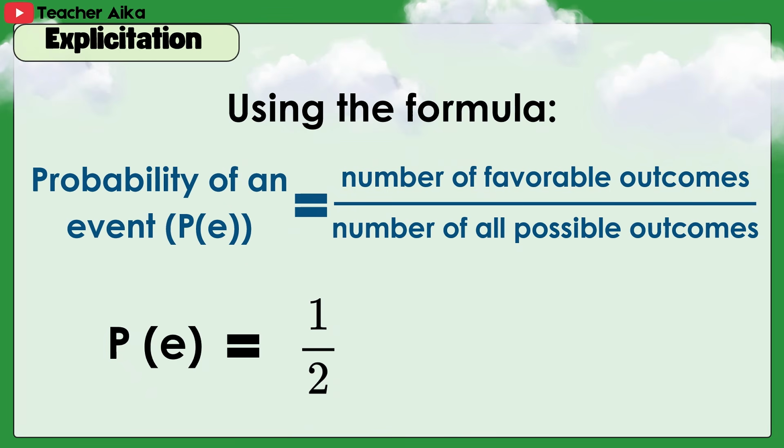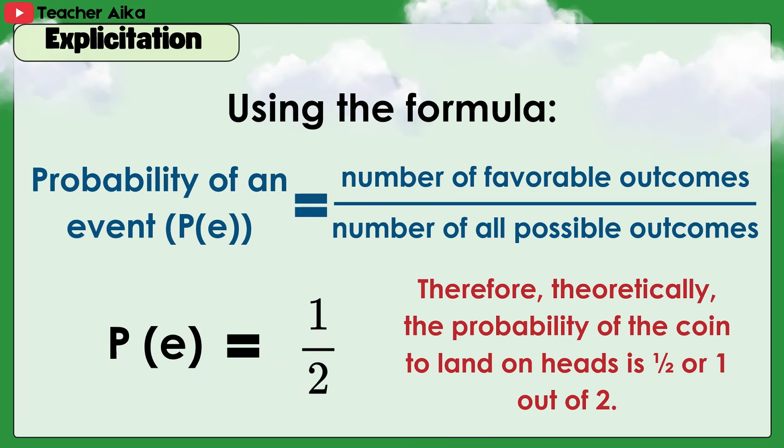Using the formula, probability of an event equals number of favorable outcomes over number of all possible outcomes. 1/2 is the answer. Therefore, theoretically, the probability of the coin landing on heads is 1/2 or 1 out of 2.